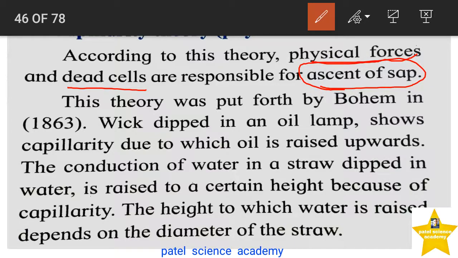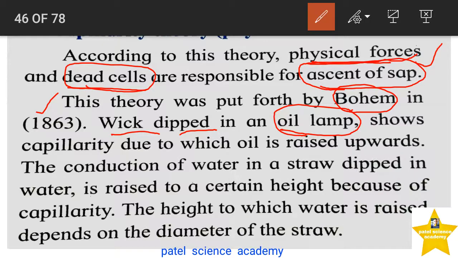Dear students, as you know, ascent of sap is the upward movement of the sap in the plant body from the roots to its aerial parts. This is called ascent of sap, for the nutrition of the plant, so that they can get energy. So for this ascent of sap, according to this theory, physical forces and the dead cells are responsible. This theory was put forth by Boehm in 1863, with the wick dipped in an oil lamp.